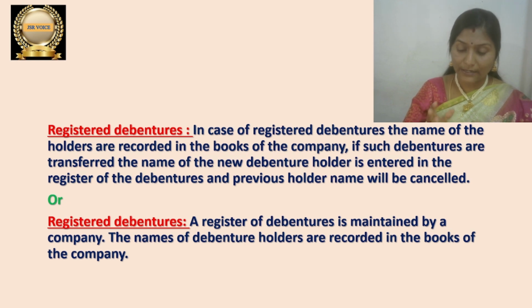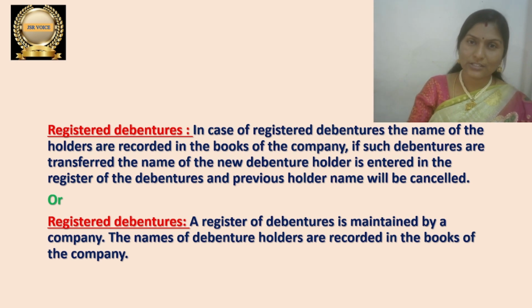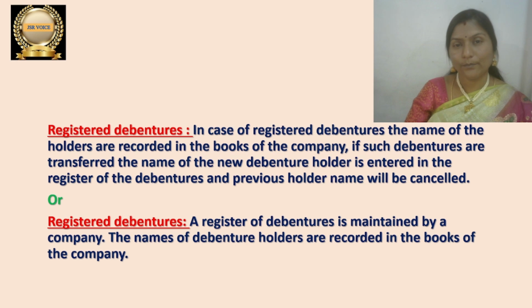If suppose the debenture holder sold his debenture to another person, the other person whoever purchased has to come to the company, and he has to replace his name in the place of that old debenture holder. So new debenture holder name will be again recorded in the debenture register. Okay, so this is registered debentures. So old debenture holder name will be cancelled and new person name will be recorded there.